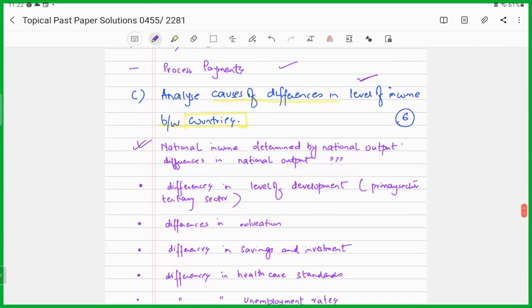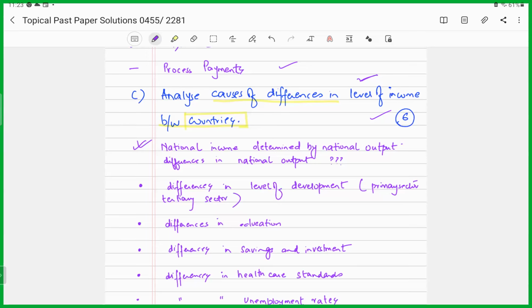Now, this is a 6-mark question. All you need to do is identify the differences that yield towards the differences among the incomes between countries. You will develop that cause and effect relationship. So you are not only going to provide the reasons, you are going to develop that link analysis. That chain and link analysis, you're going to identify the reasons and you're going to provide how it's impacting or bringing about that difference. How is it causing or creating that difference in incomes among countries, right?